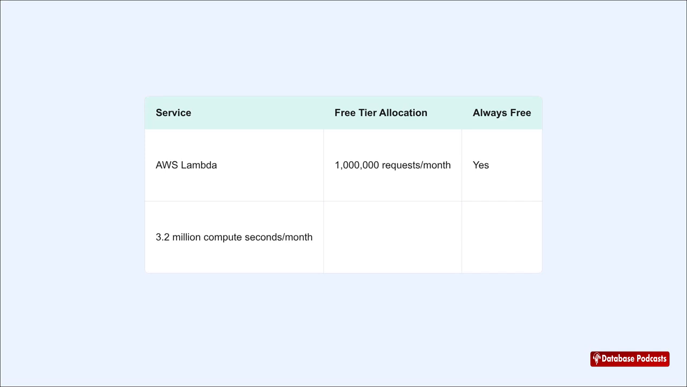Let's kick things off with AWS Lambda, which has one of the most generous always free offers out there. You get 1 million requests and over 3 million compute seconds every single month forever. This makes Lambda just an incredible playground for building and testing out serverless apps without spending a single dime.